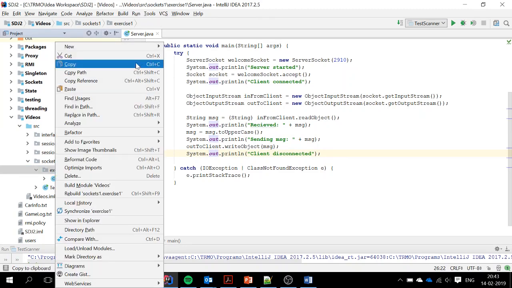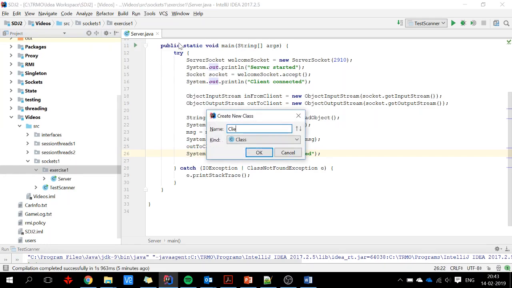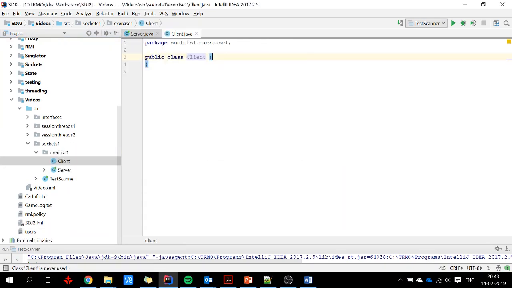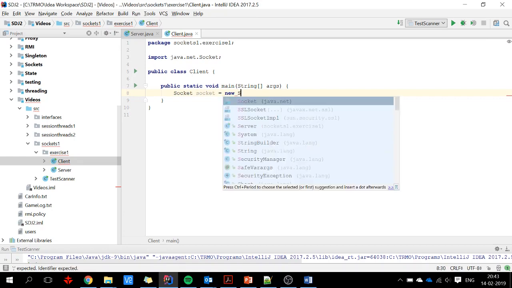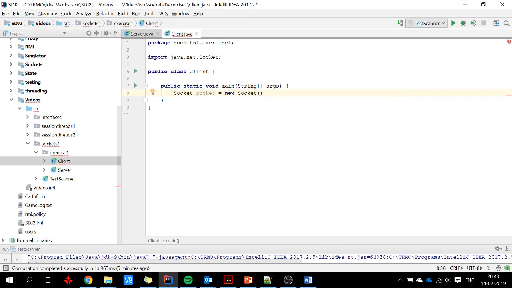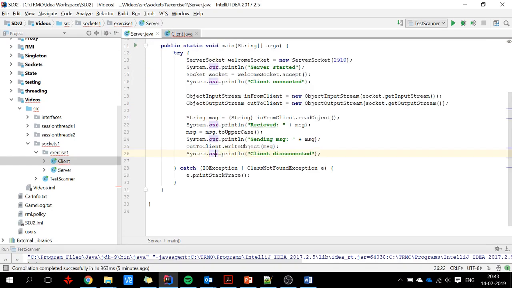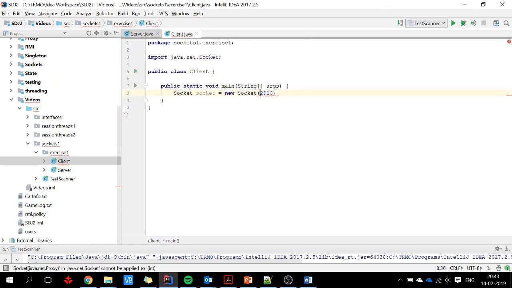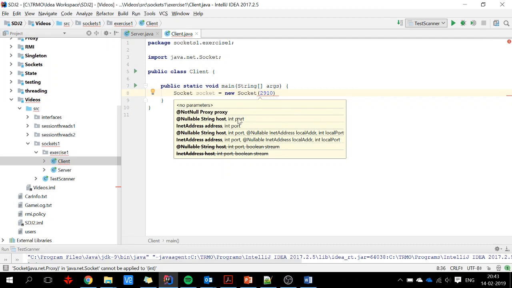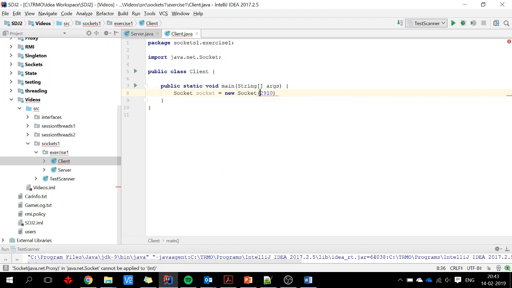So now we create a client, and the client will have a main method, and we say socket is equal to new Socket, and 2910 I believe is the port here, and we will see that it takes a String host and an int port, so I will give it localhost because I'm running it on my own computer.